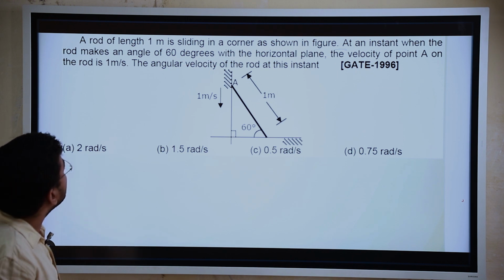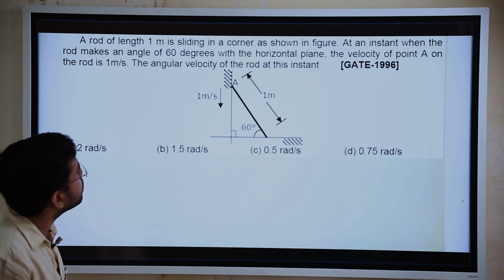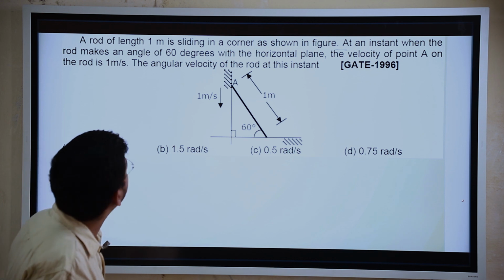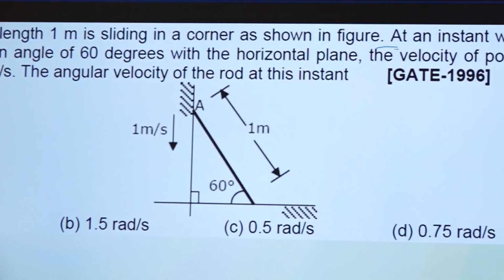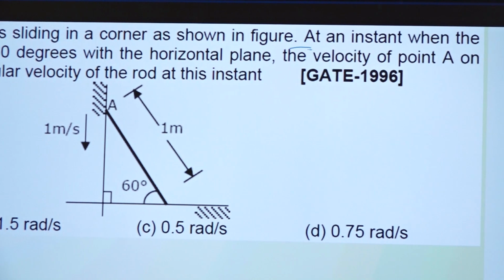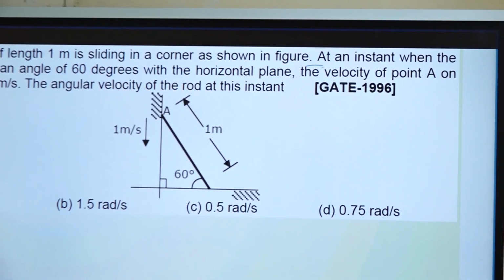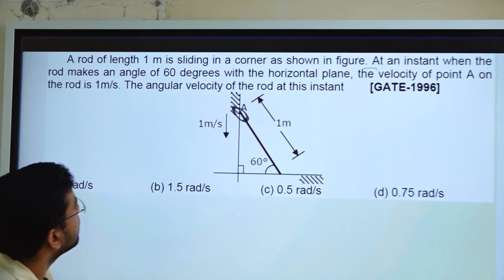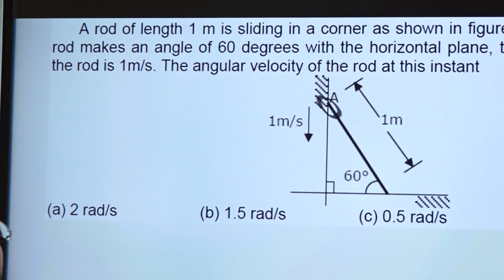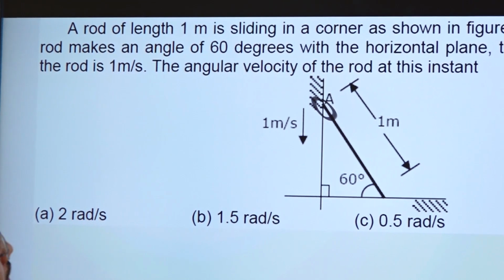So a rod of length 1 meter is sliding in a corner as shown in the figure. At the instant when the rod makes an angle of 60 degrees with the horizontal plane, the velocity of a point A on the rod is 1 meter per second. Okay, so this point A is moving with 1 meter per second. Find the angular velocity of the rod at this instant.